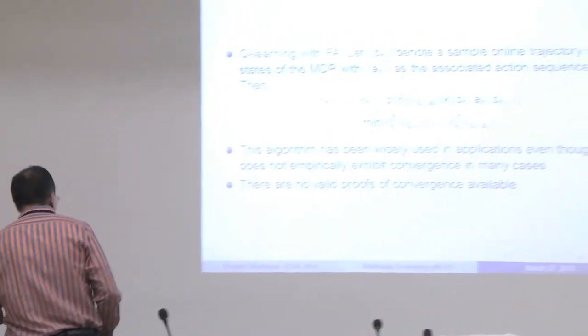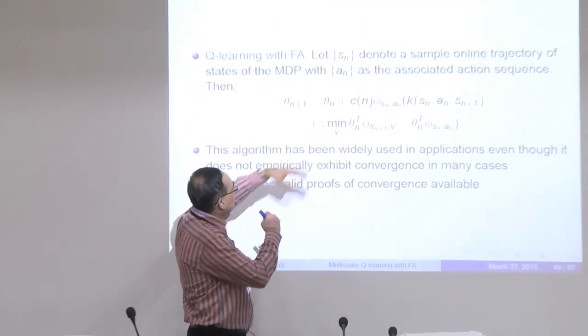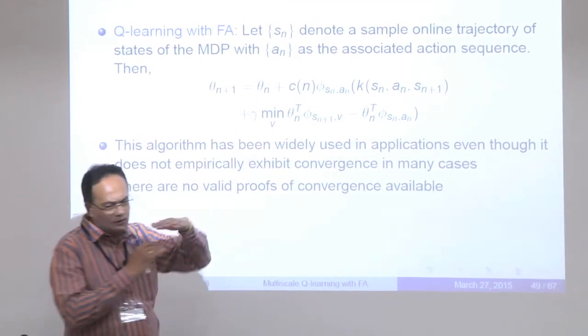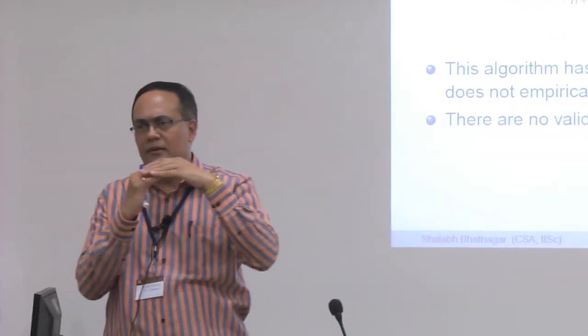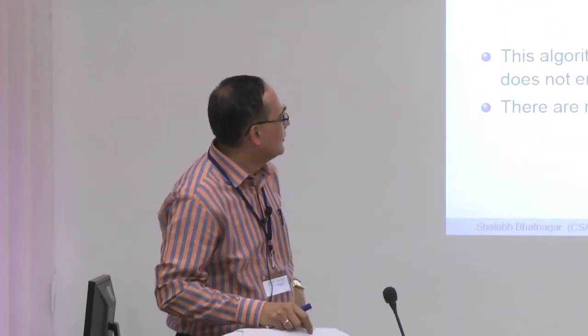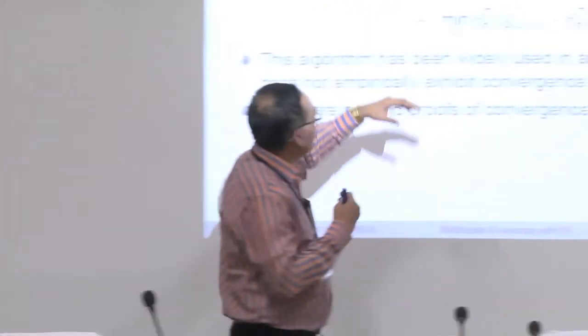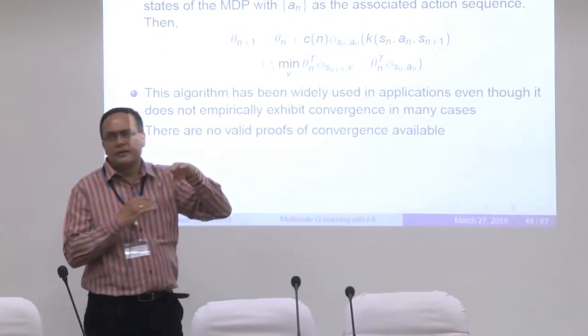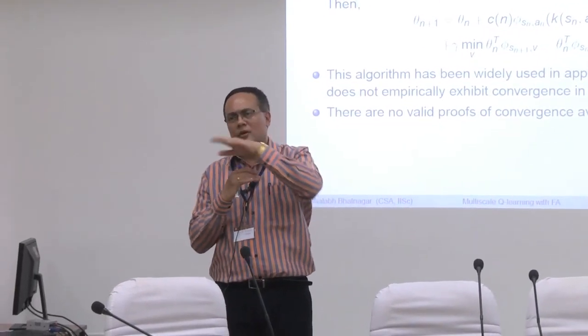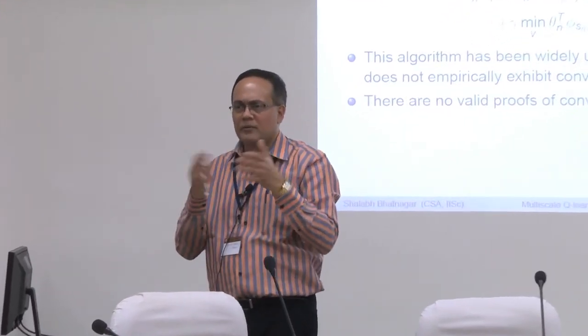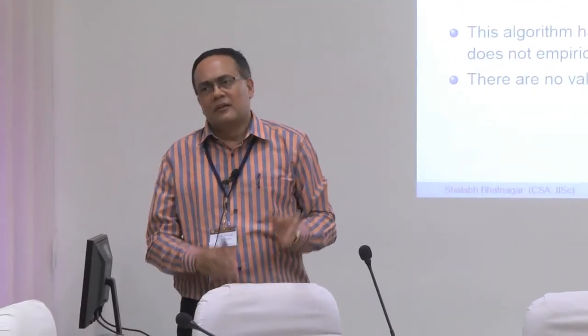So the idea was that if you can separate out the time scales, because the time scale is the same when you do the evaluation and when you do the policy tuning. The time scale is the same here, and that might be causing problems. So if you do the minimization on the faster time scale and do the evaluation on the slower one, the hope was that it would mimic Q-learning but in a better manner. And it does, and that's what we observed. And one is able to even show convergence of this algorithm.